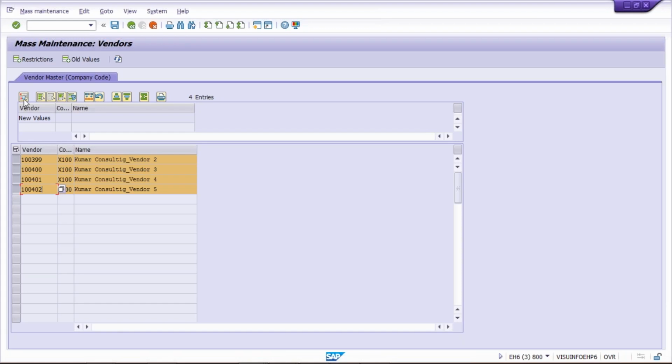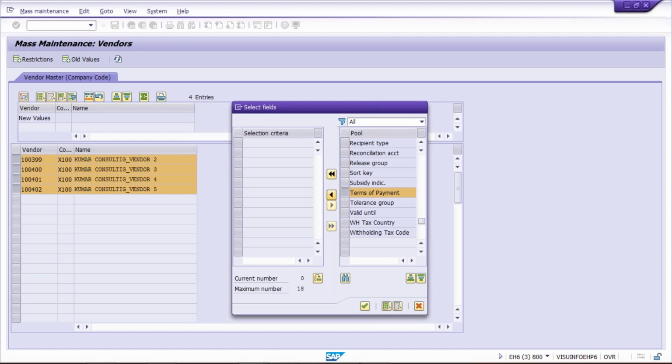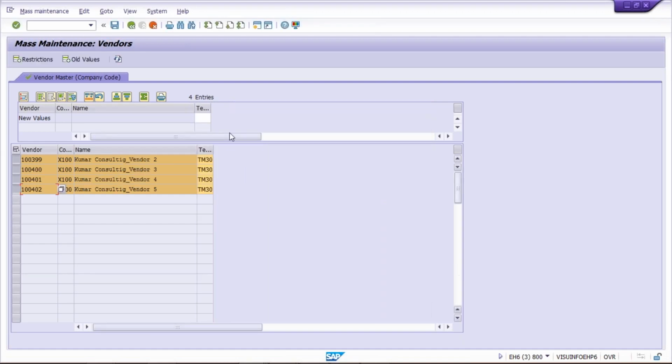So what we have to do, you need to select that field. Click on select field, and where is terms of payment? Look here, it is appearing in alphabetic order, so we have to drag it down, because terms of payment starts with T, it's here. Select this terms of payment and bring it to the left side, and press enter. So look here, for terms of payment, TM30 is automatically appearing.